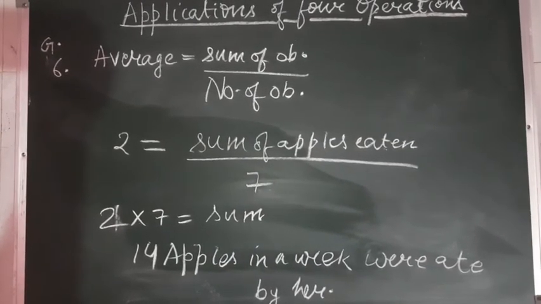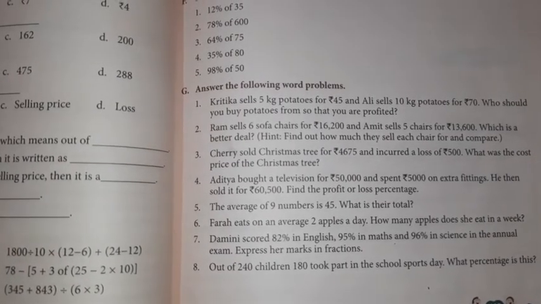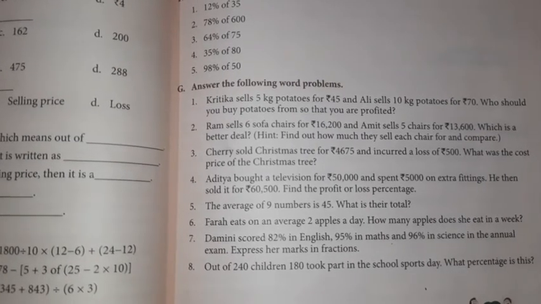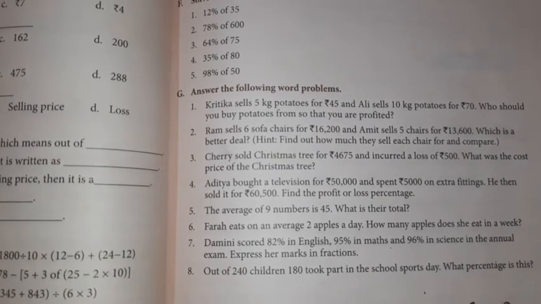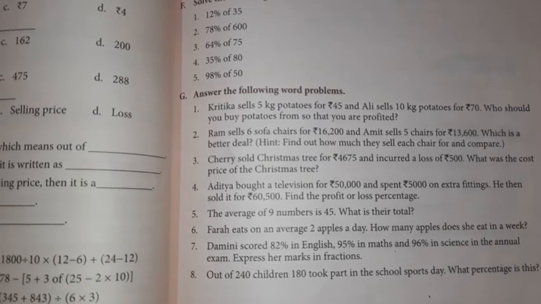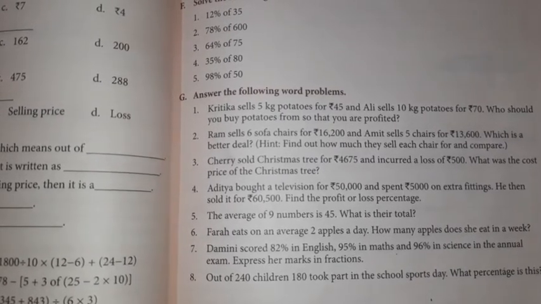Let's move on to the next question, that is question number 7. Students, question number 7 is: Damini scored 82% marks in English, 95% marks in maths and 96% in science in the annual exam. Express her marks in fractions. So let's get started without wasting time.